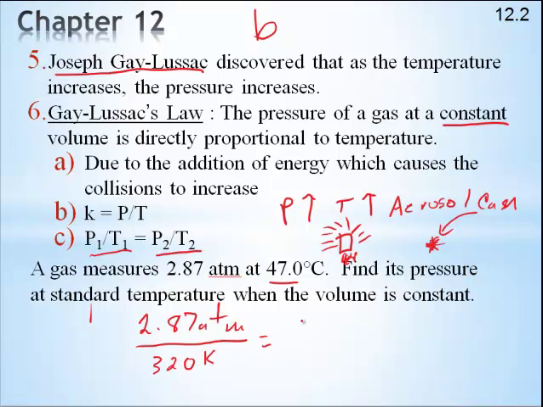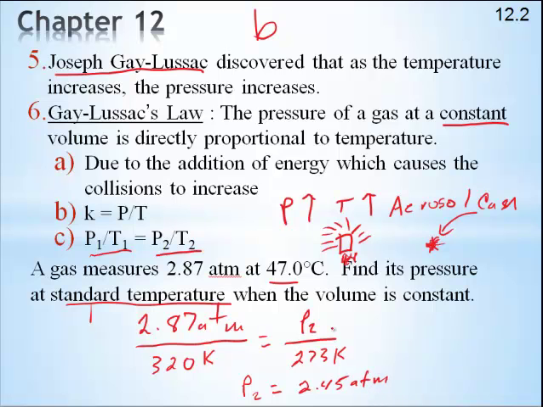And that equals P2. And let's see, standard temperature. Standard temperature is 0 degrees Celsius, which is 273 K. So I work that out, cross multiply, divide, and I get P2 equals 2.45 ATM. That's what my calculator says.